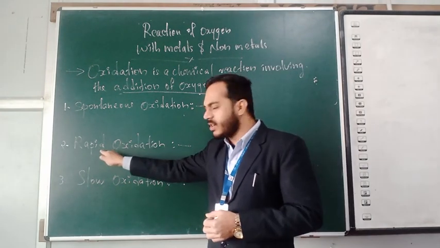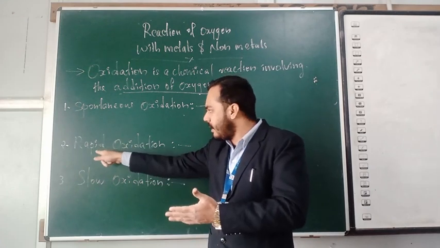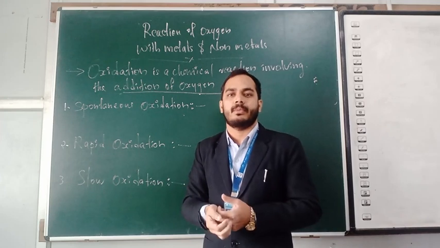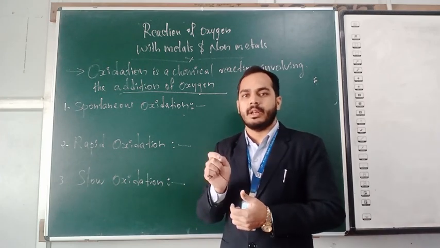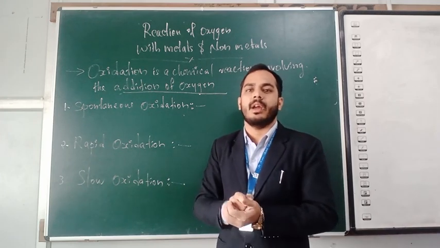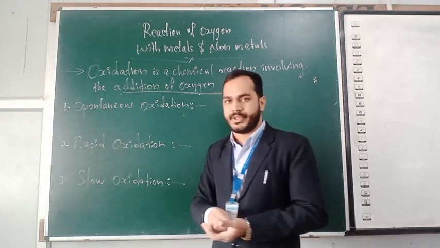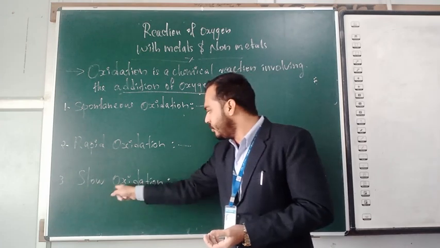Rapid oxidation means the burning process happens rapidly. Accordingly, a large amount of heat energy is also produced. Okay, so that is rapid oxidation. Next one, slow oxidation.